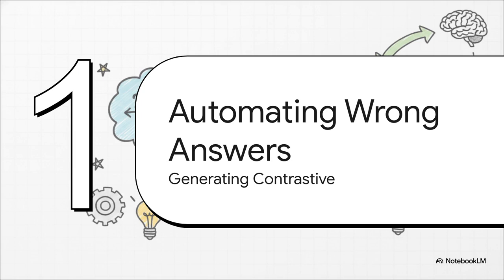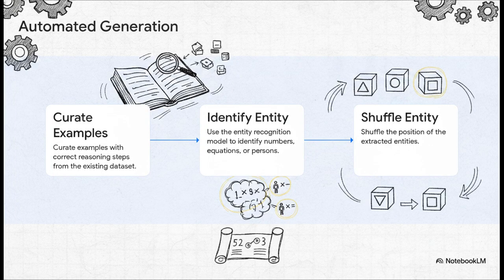Because let's face it, manually writing out incorrect math or flawed logic for every single prompt you ever want to run, yeah, that's incredibly tedious. To solve this, the researchers devised an incredibly elegant, automated method to generate these contrastive examples. It basically works in 3 simple steps. Step 1, you curate examples with correct reasoning steps from an existing dataset. Step 2, you use an entity recognition model to scan that text and identify the key entities, specifically things like numbers, equations, or persons. And step 3, you simply shuffle the position of those extracted entities.